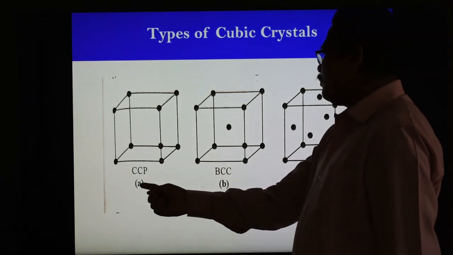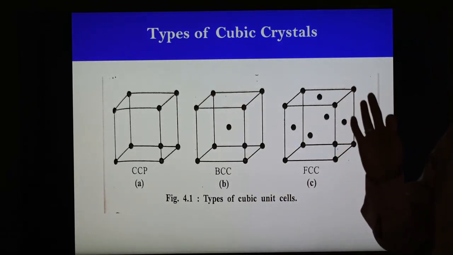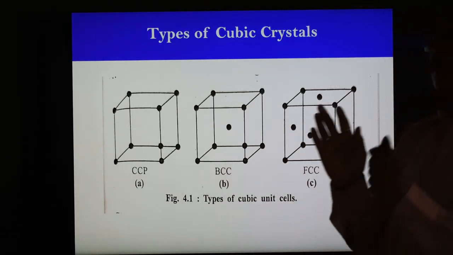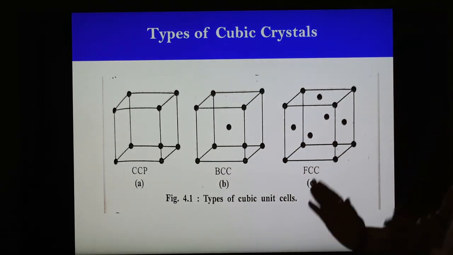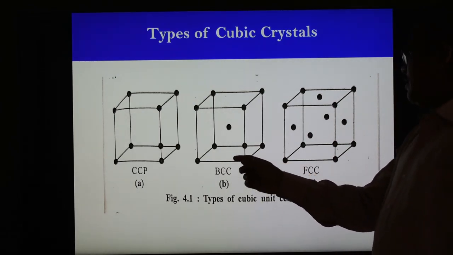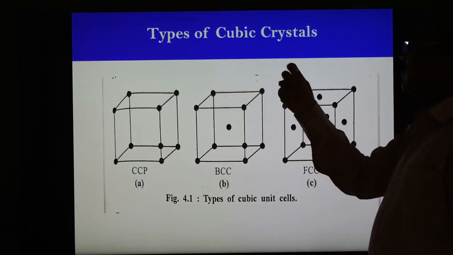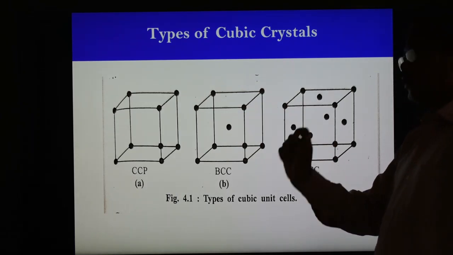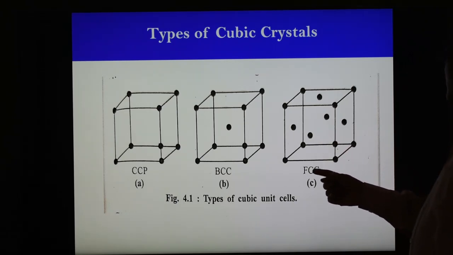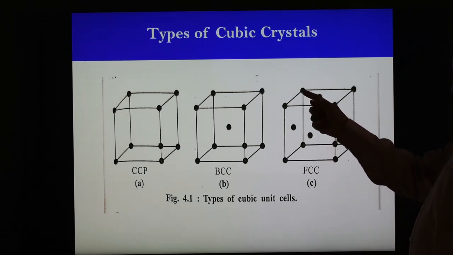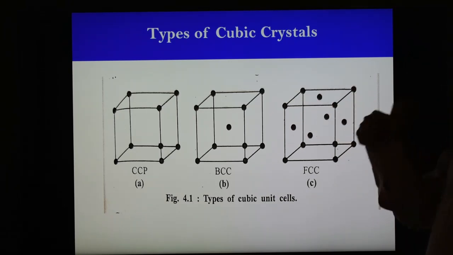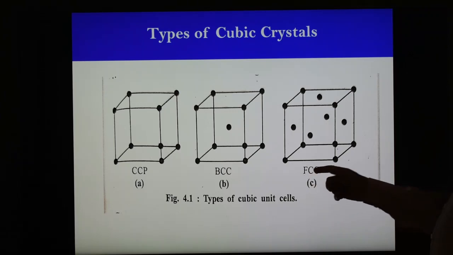For the first one, simple cubic, the particles or the ions are present only at the corners of the cube. When the particles are present at the corners as well as at the center of the body of the cube, it is known as body centered cubic. And in the third case, when the particles are present at the corners of the cube as well as at the center of the six faces of the cube, it is called face centered cubic.